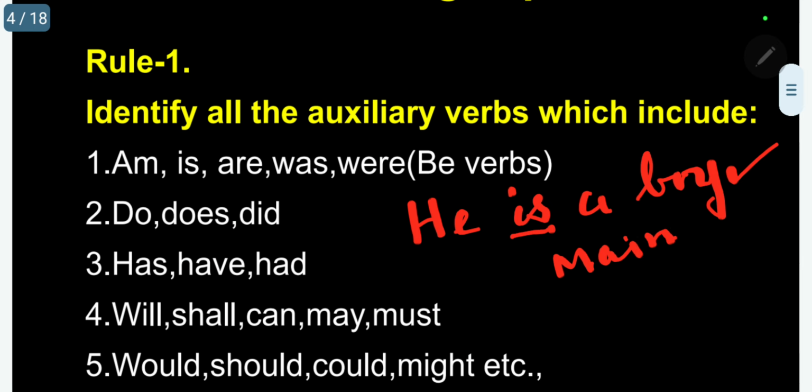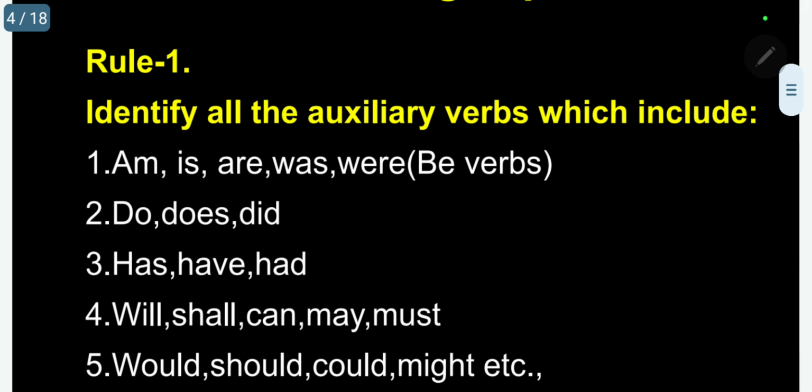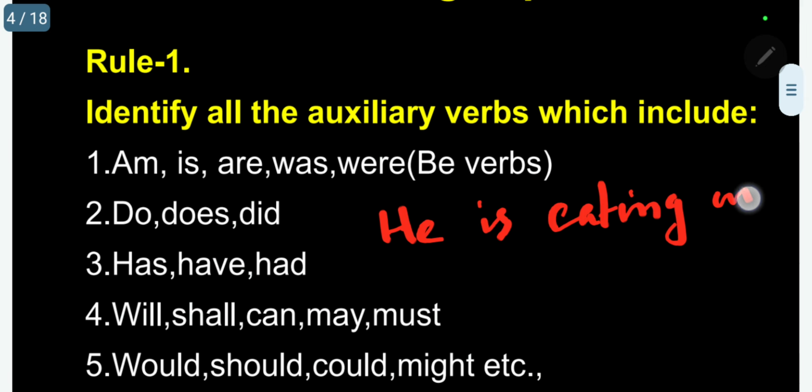Please follow. Main verb. Suppose I am going to use the same "is" as an auxiliary verb in another sentence. Example: he is eating an apple.